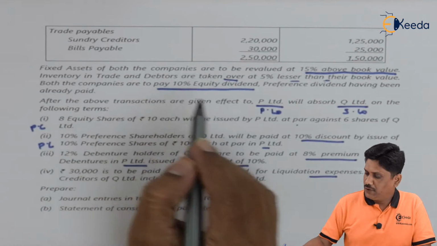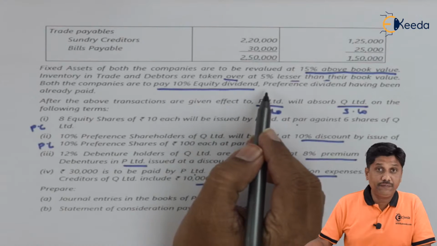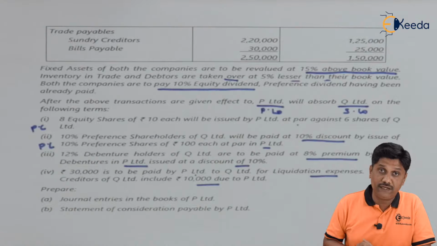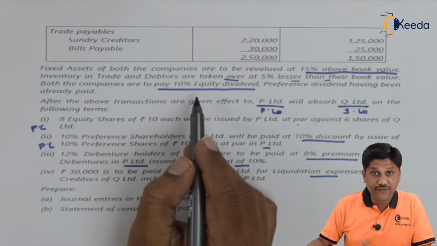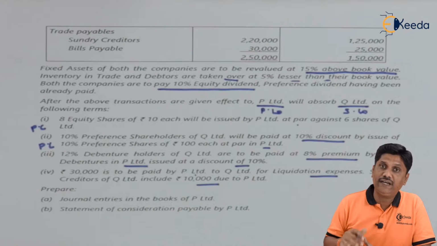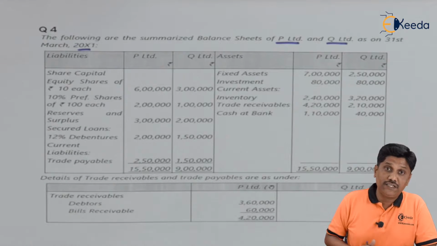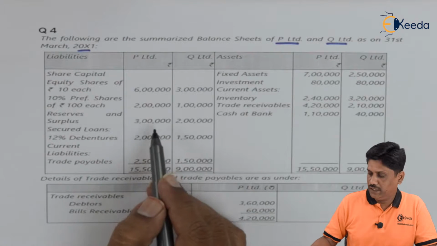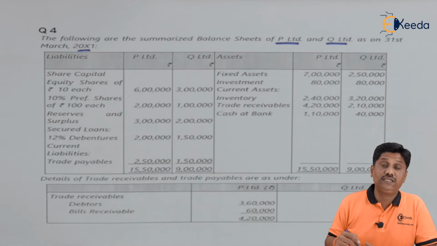Both the companies are to pay 10% equity dividend, preference dividend having been already paid. So they are saying that both companies will pay their equity dividend at the rate of 10%. So let us pass the entry. Firstly, to declare the equity dividend and then to pay. Friends, for declaration of dividend, I will use reserves and surplus which are there in my books. It is 3 lakhs available. So I will say reserves and surplus account debit to equity dividend account, or declared equity dividend account, and then it will be paid.